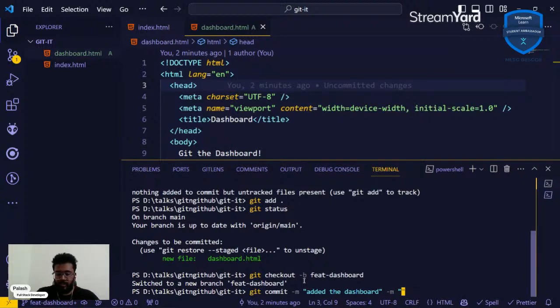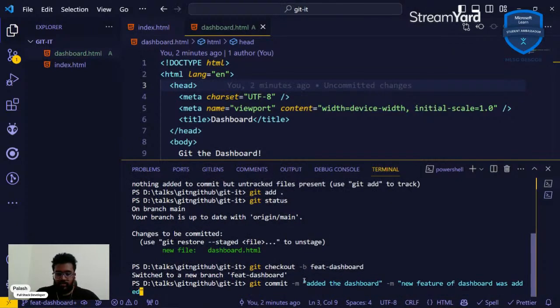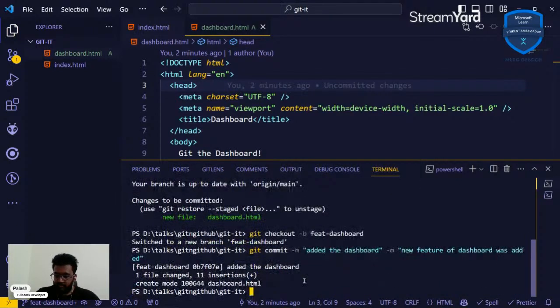What this does is the first message becomes the title, and the second one becomes the content, the subtext. And you can say "new feature of dashboard was added." And if I press enter, all this stuff has been done to the branch, right?